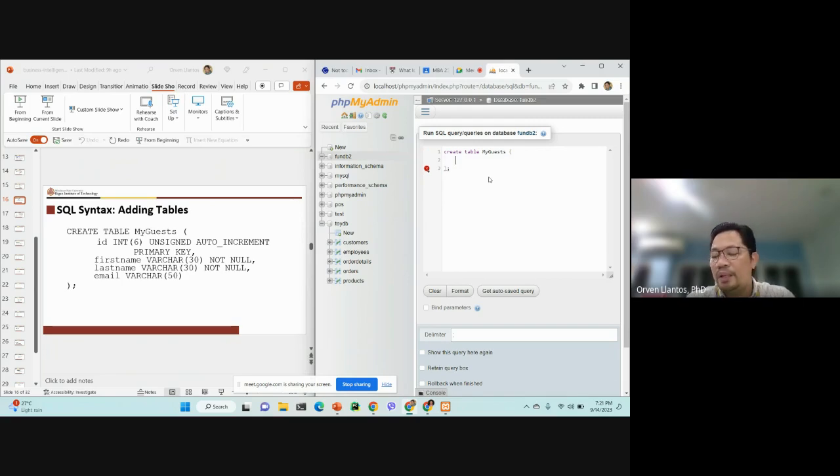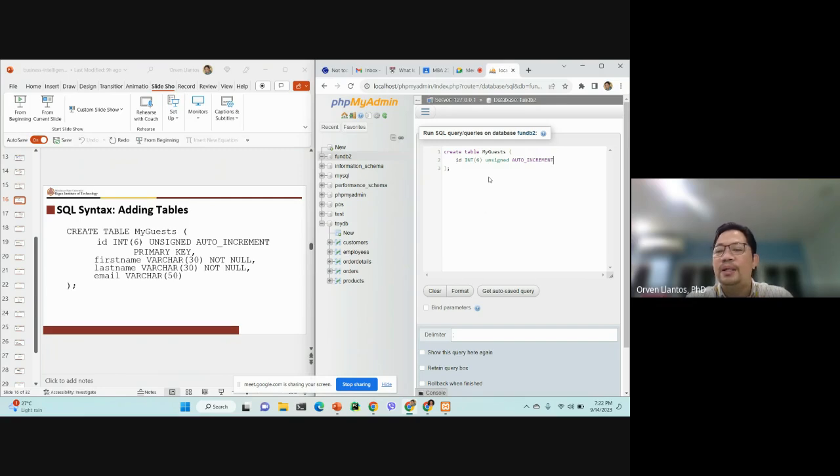And then this is now your table. The table actually corresponds to columns in your database. So for example, you say ID int, 6 digits. So it's actually an integer, which stands for whole numbers with 6 digits, and it is unsigned, meaning we don't take negative numbers for this one. Auto increment means that the database will be the one to do the increasing of the numbers.